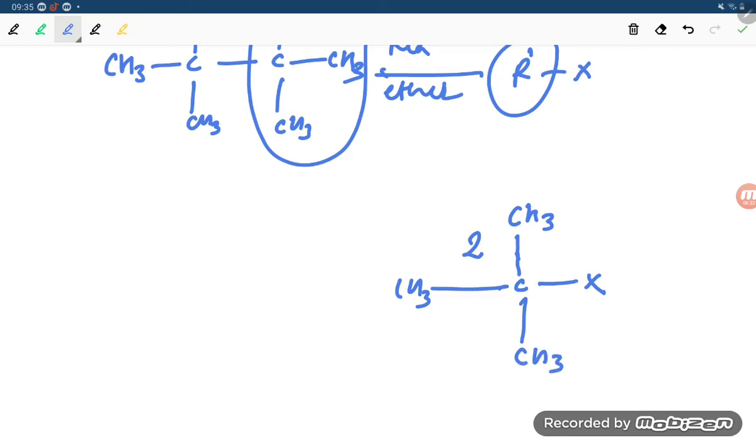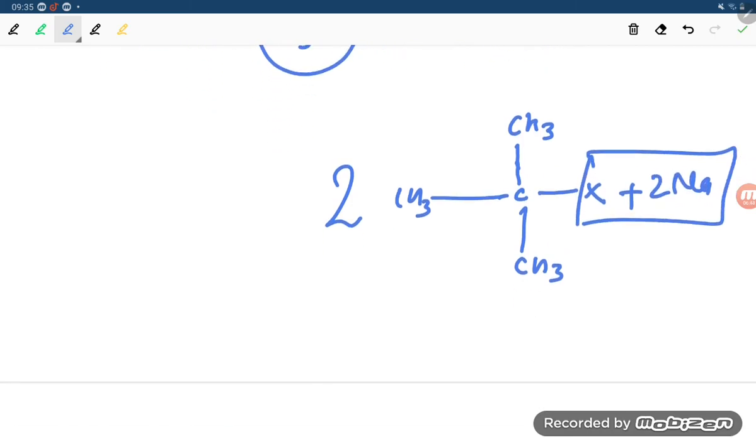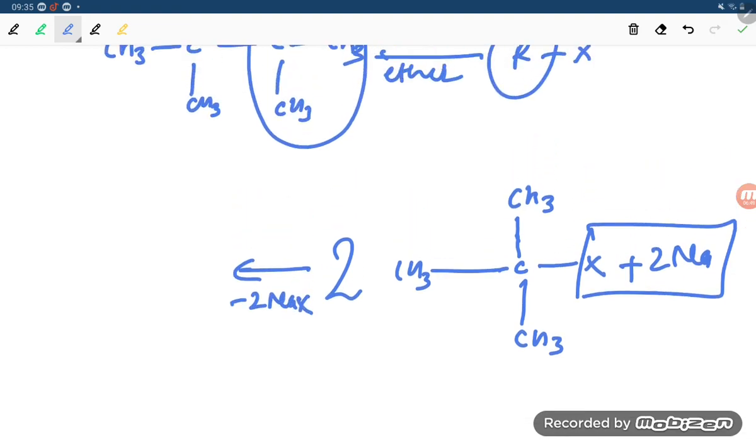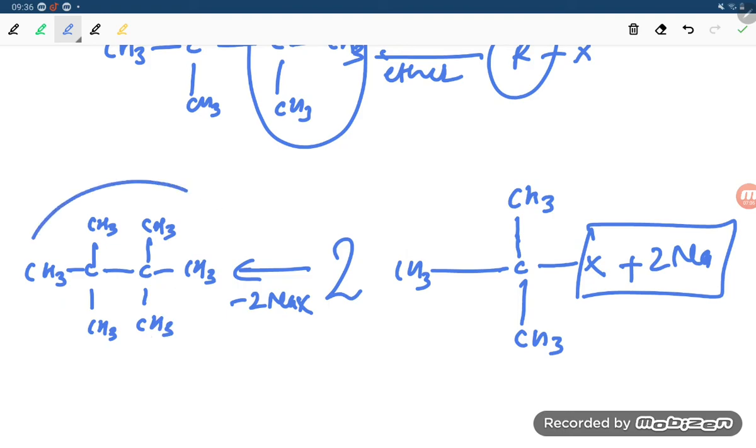So if you are taking 2 moles, you are treating with 2Na. So what will happen is this will give minus 2NaX. So what will the product be? That is CH3, this is there 2 times, you can write CH3, here is here, here is here, and this is also CH3, this is CH3, this is CH3, this is also CH3, and this is also CH3. So this is our product students, right? So that is what we got.